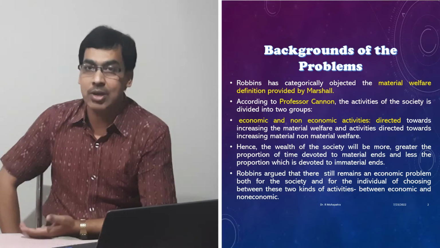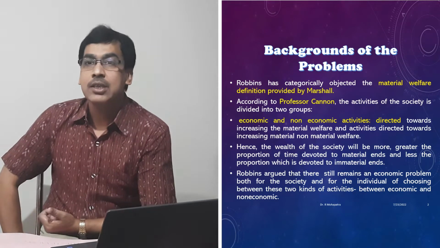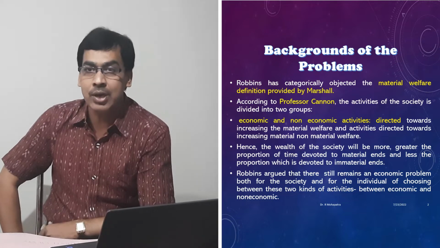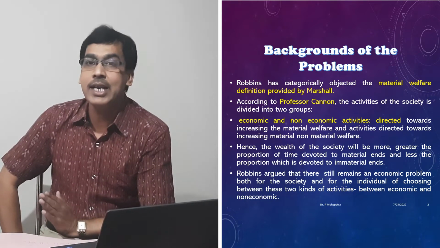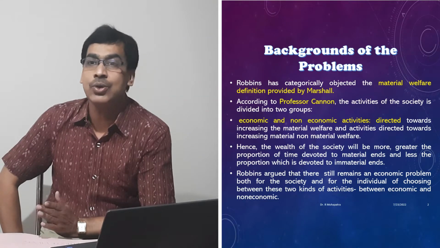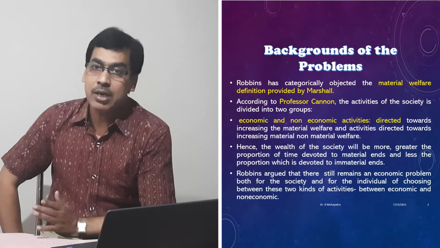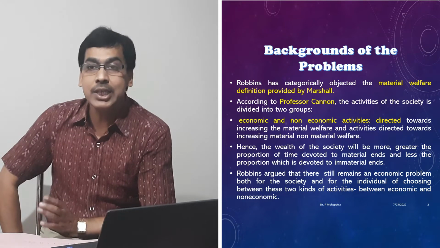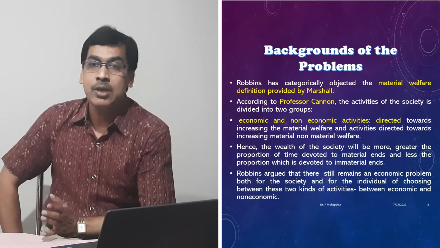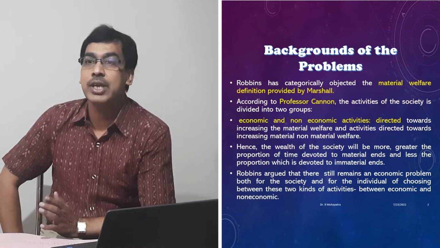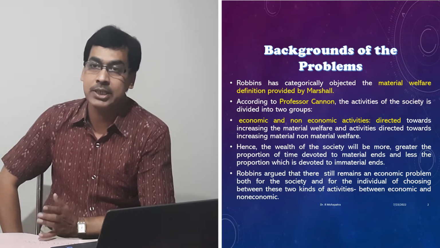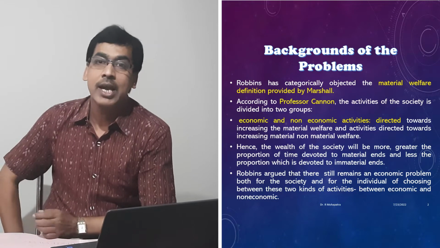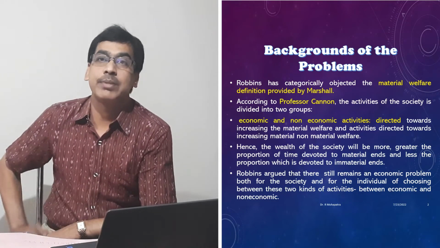Hence the wealth of society will be greater, the greater the proportion of time devoted to material ends and the less the proportion devoted to immaterial ends. But Robbins argued that there still remains an economic problem, both for society and for the individual, of choosing between the two kinds of activities, that is, between economic and non-economic ends.